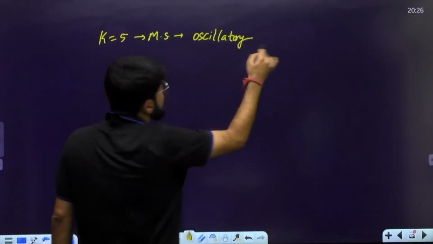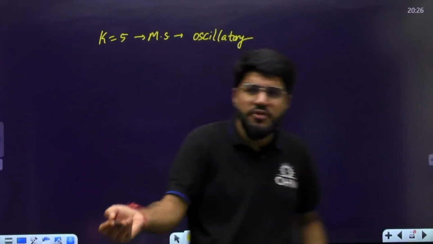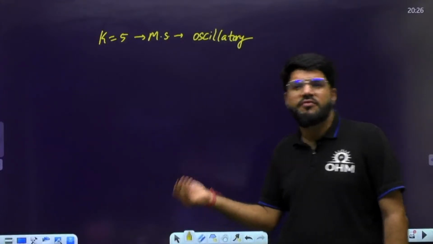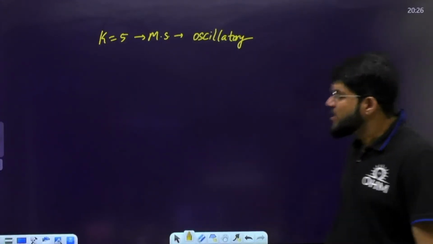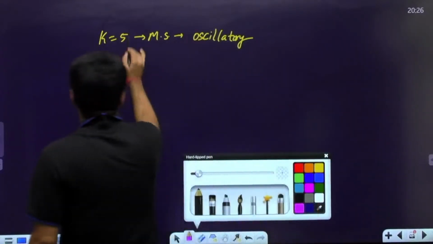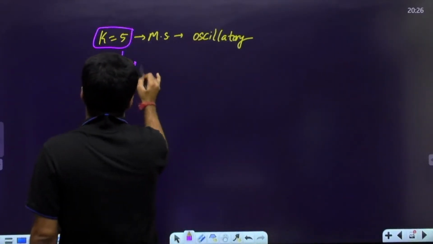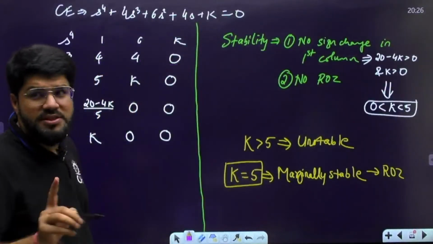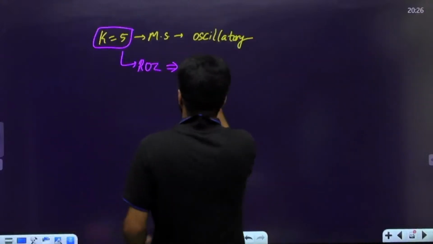Okay, and if the system is oscillatory, it will be oscillating at some frequency. It will have a frequency, it will have a time period, everything. So what is that frequency of oscillation? So dear, at K equal to 5, you got ROZ. What was the ROZ? When I say ROZ, ROZ means row of 0. What is that row of 0?